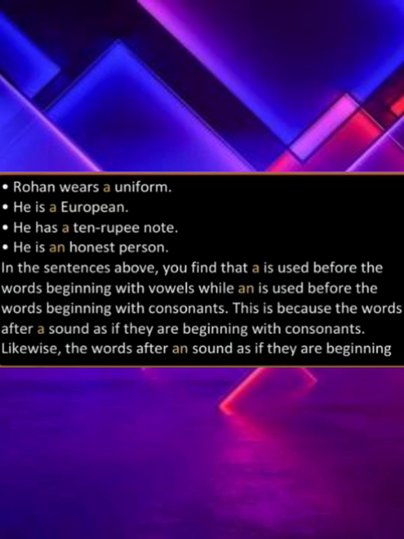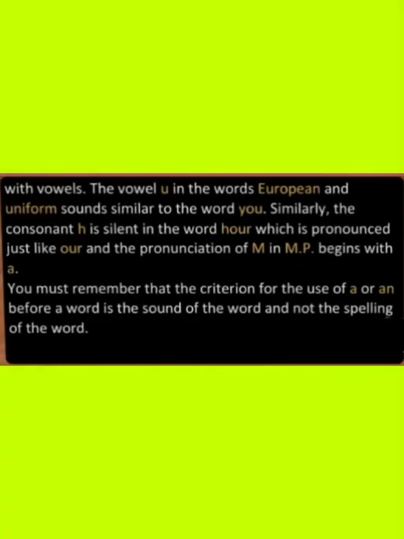You will think that a is used before the words beginning with the consonant, while an is used before the words beginning with the vowel. Why? This is because the words after a sound as if they are beginning with consonants. Likewise, the words after an sound as if they are beginning with vowels.